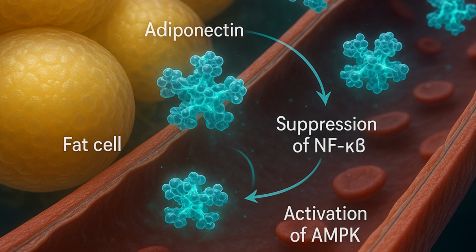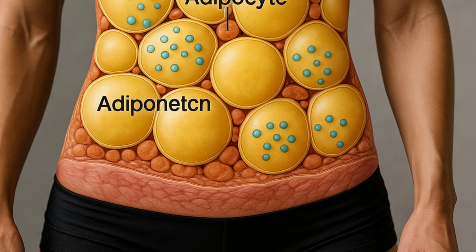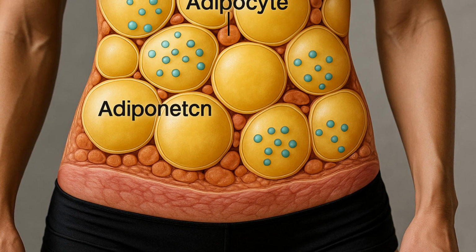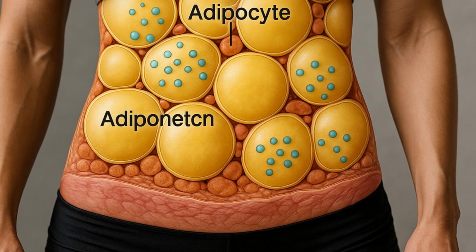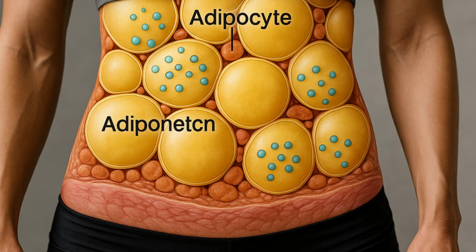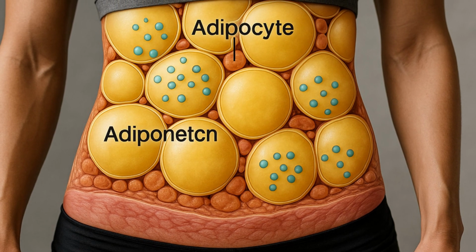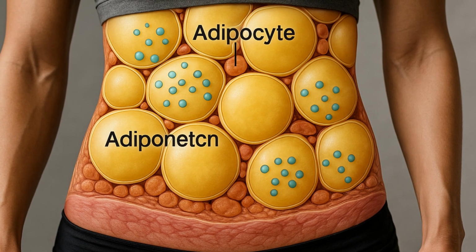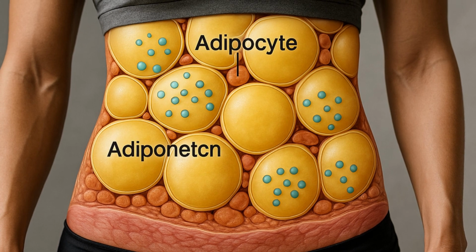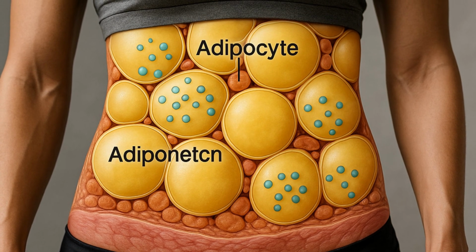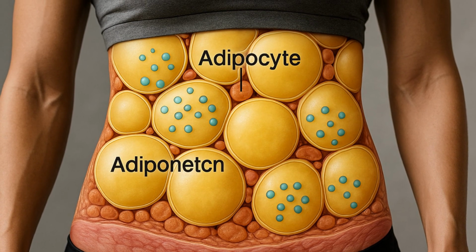It inhibits the activation of NF-κB and JNK signaling pathways, both central to the production of pro-inflammatory cytokines like TNF-α and IL-6. At the same time, adiponectin promotes the activity of AMPK and PPAR-α, key metabolic regulators that improve insulin sensitivity, mitochondrial function, and lipid oxidation. In this dual role, adiponectin blunts inflammatory cascades while enhancing energy efficiency, making it a uniquely protective molecule in the context of obesity, diabetes, and cardiovascular disease.